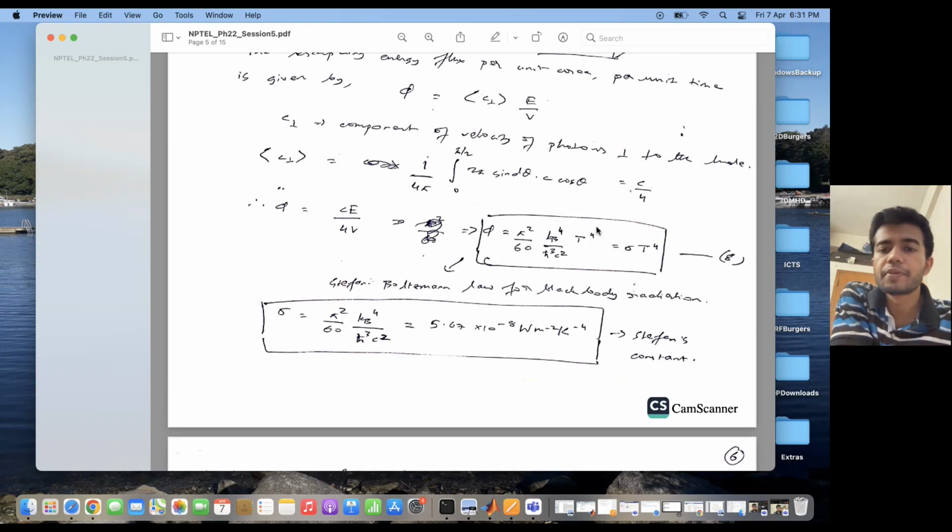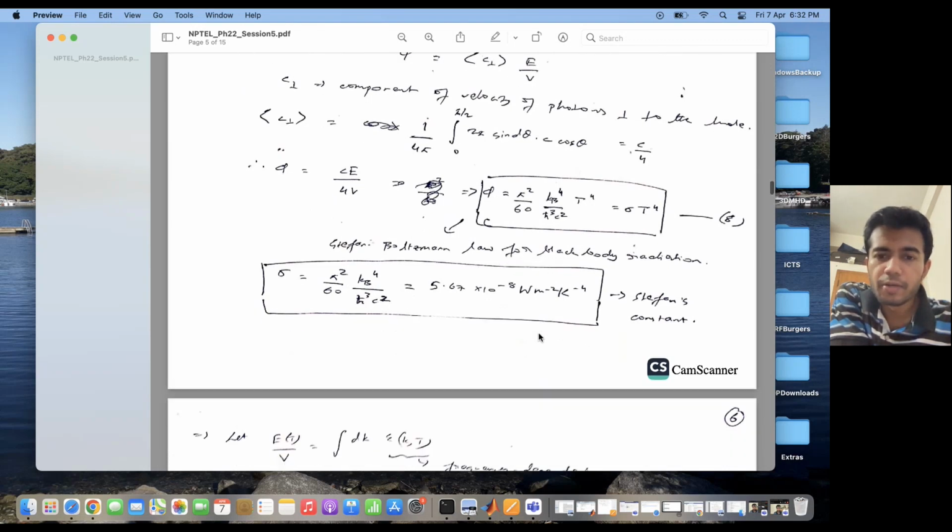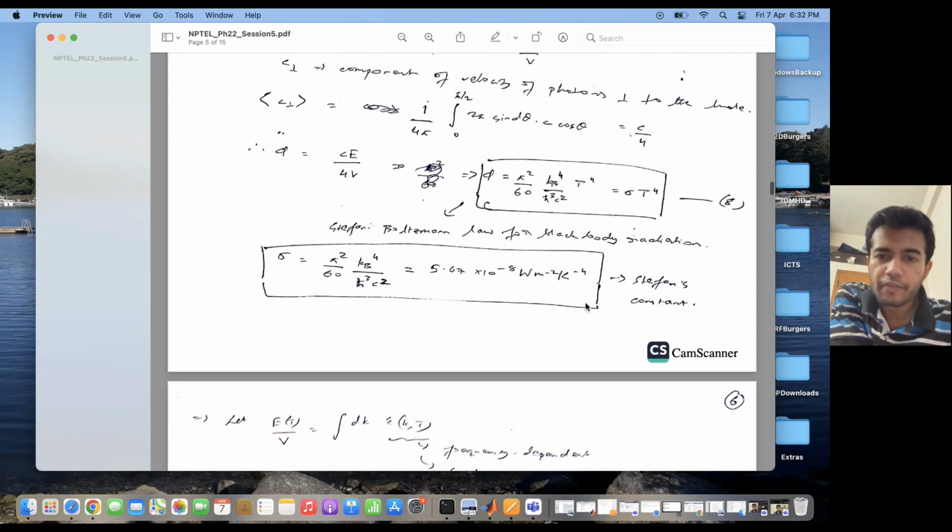That the energy flux per unit area per unit time coming out of a black body is proportional to the fourth power of the temperature. And the proportionality constant is known as the Stefan-Boltzmann constant, which is given over here. So sigma is equal to 5.67 times 10 to the power minus 8 watt per meter square Kelvin to the power of minus 4. This is known as Stefan's constant.